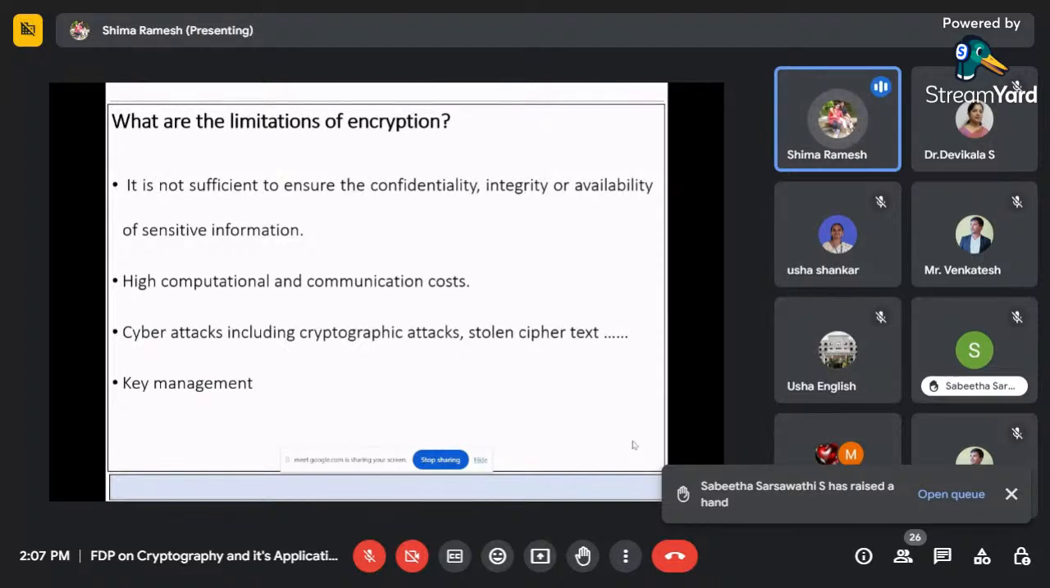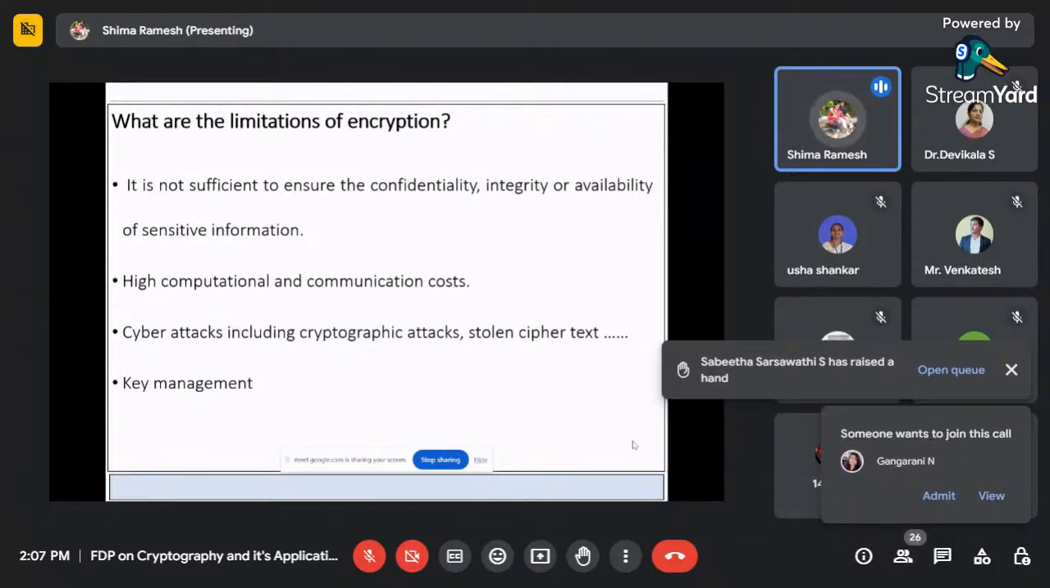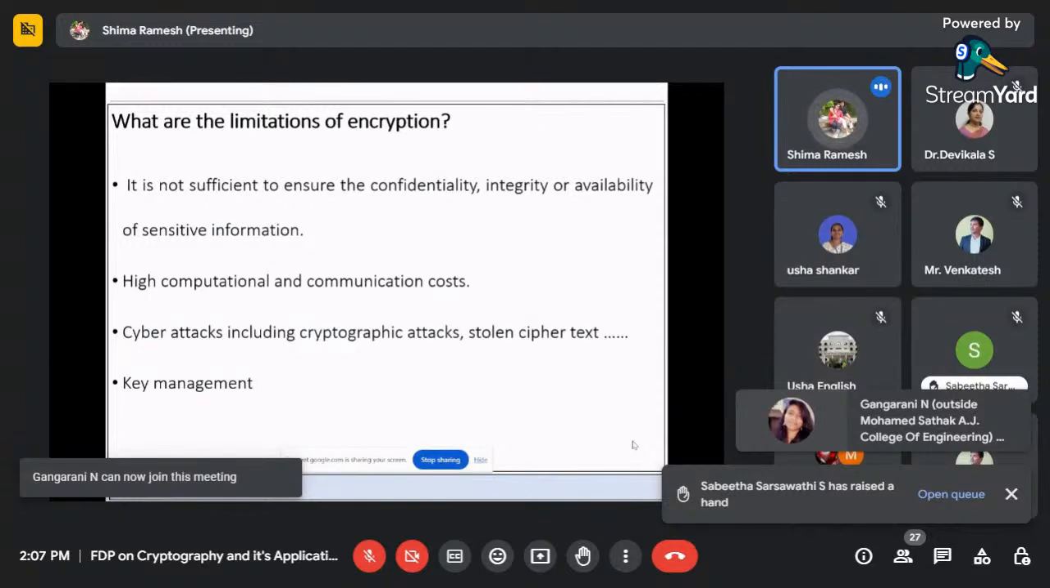And even if it is more complex, that is also a problem. More complicated calculation if you use it for key management, so that is not difficult. We have to make sure that all these things should not come into our encryption algorithm.